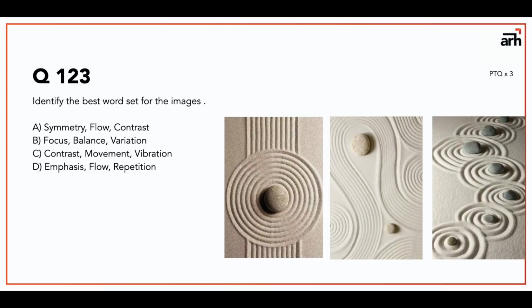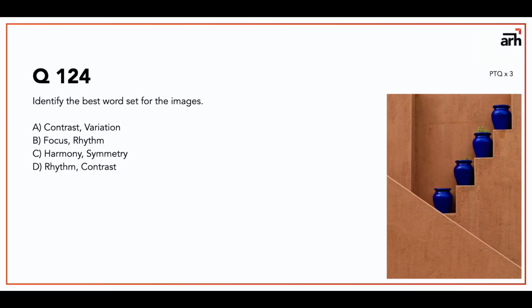See, all of them are correct. Nothing is wrong, but you have to find the most suitable word set for them. So I think I would go with D. So for A I have given 2 marks, for B I have given 1 mark, for C 0 marks, and for D 3 marks. Okay, this is a very interesting question.